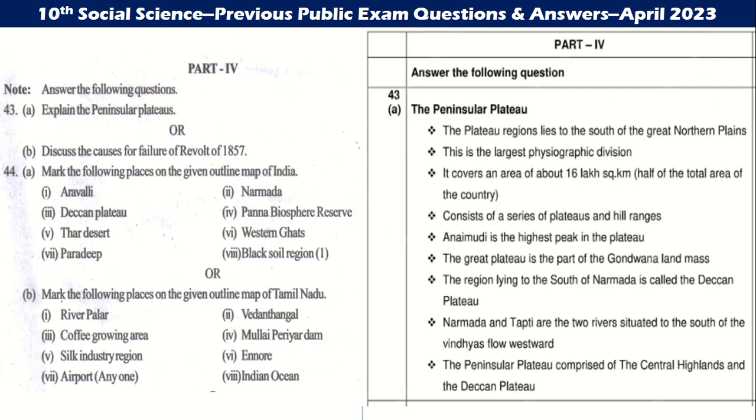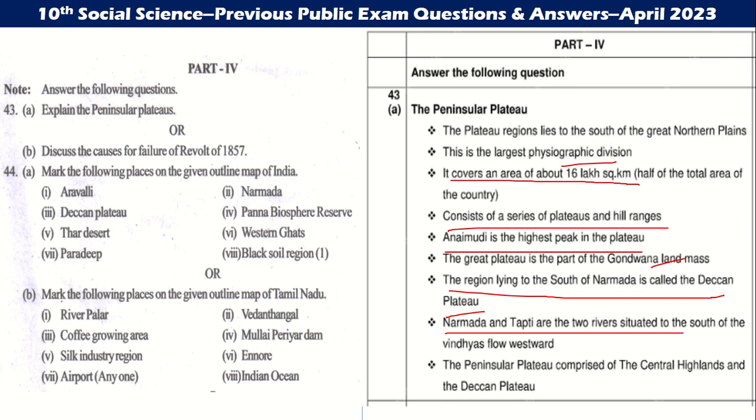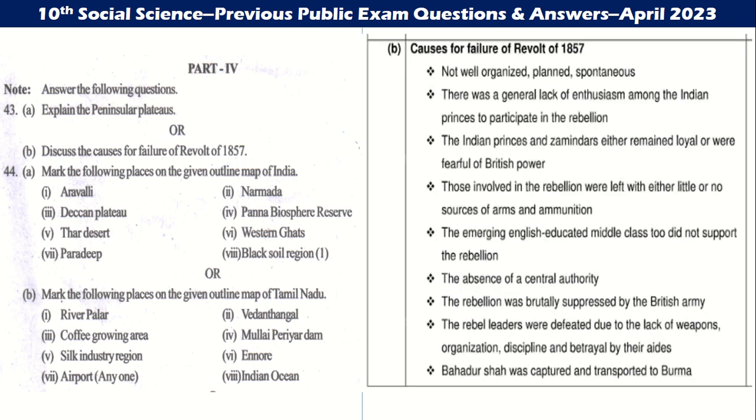Then Peninsular Plateau. The Peninsular Plateau lies to the south of the Great Northern Plains. This is the largest physiographic division. It covers an area of 16 lakh square kilometres and consists of a series of plateaus and hills. Anamudi is the highest peak in the plateau. The plateau is part of the Gondwana land mass. The region lying south of Narmada is called the Deccan Plateau. Narmada and Tapti are the two rivers. The Peninsular Plateau comprises the Central Highlands and the Deccan Plateau.